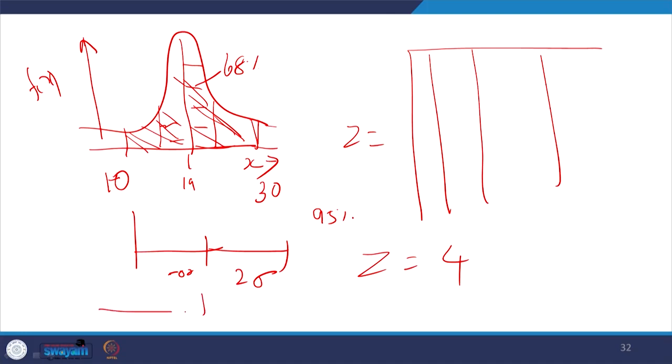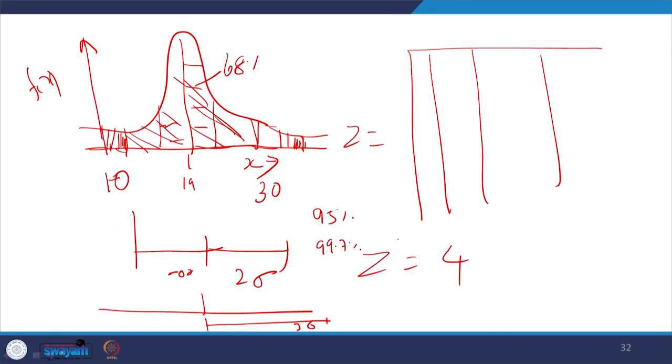If you travel 3 sigma distance, this extreme portion, you can cover 99.7 percent of the data.